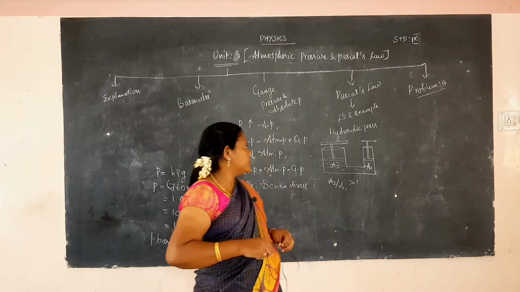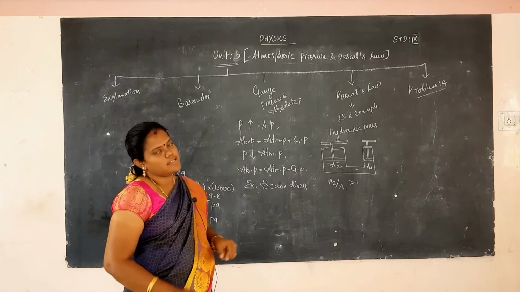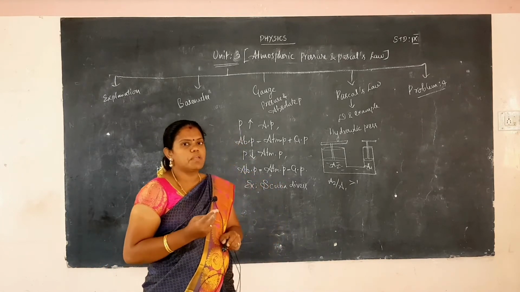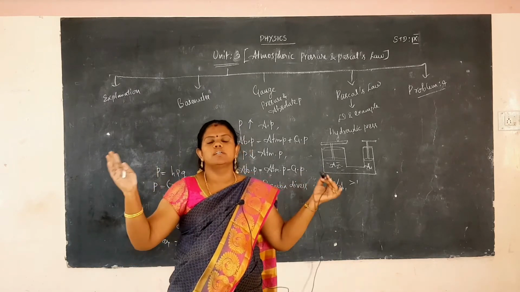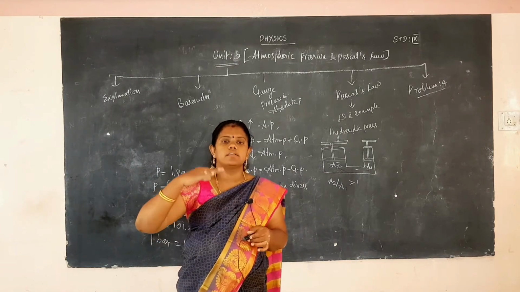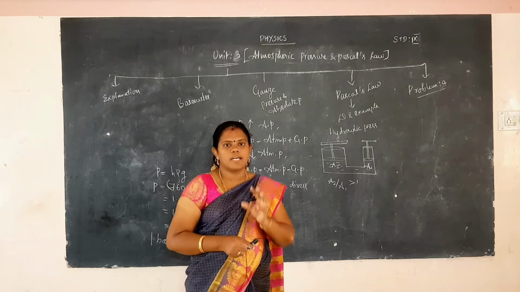In today's session, I will explain atmospheric pressure and Pascal's law. What does atmosphere mean? The layer that surrounds the earth, about 300 kilometers above the earth, is called the atmosphere.